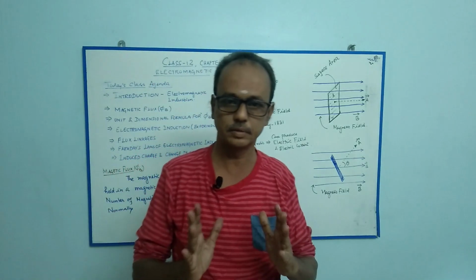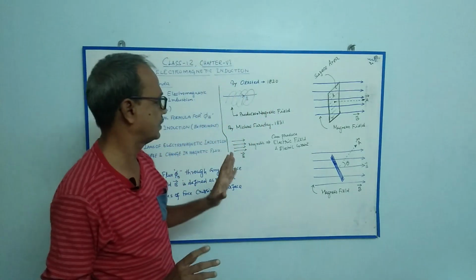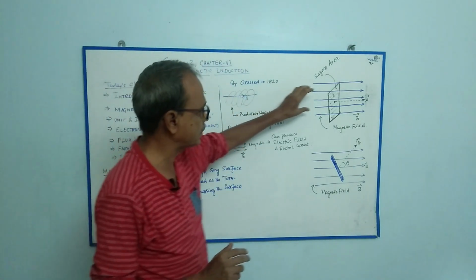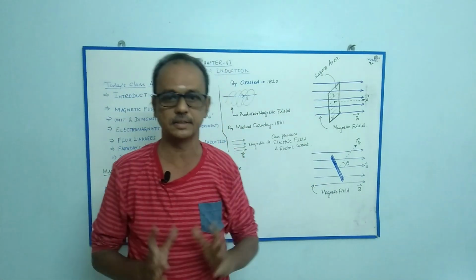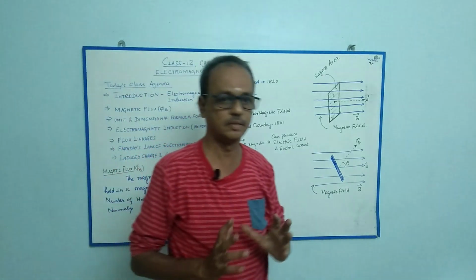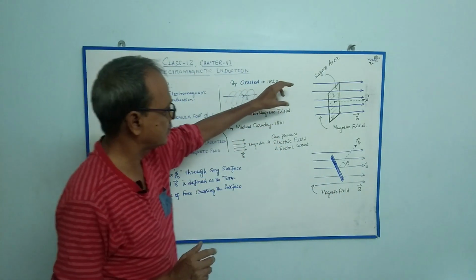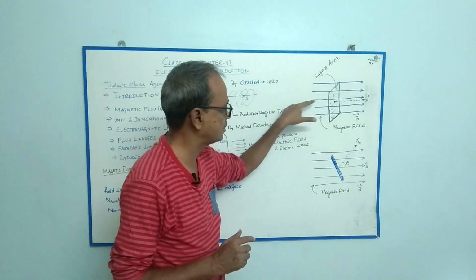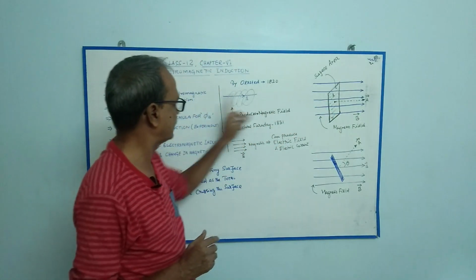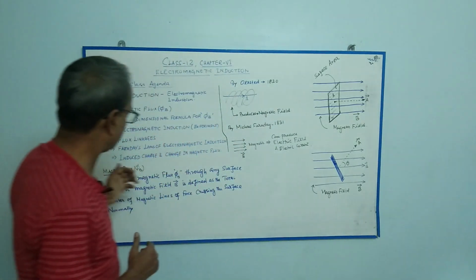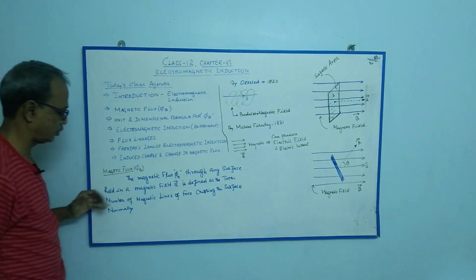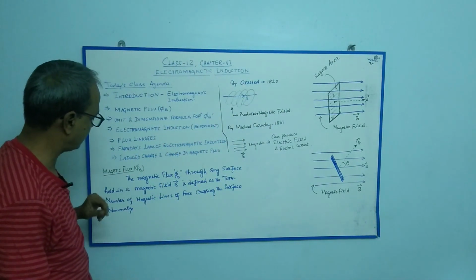We cannot see the magnetic lines of force with our naked eyes, so we represent them as phi. What is the definition for magnetic flux?